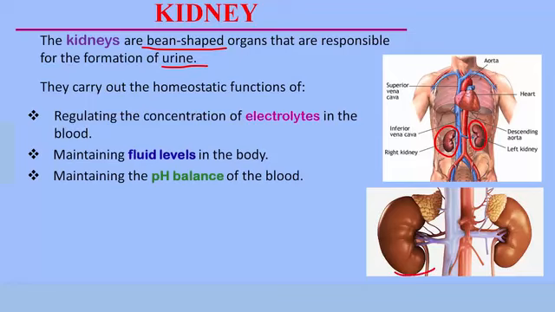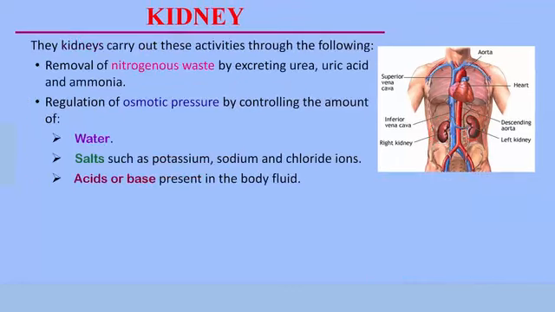Beyond the formation of urine, kidneys perform several homeostatic functions. And these functions have been grouped into three. They are regulating the concentration of electrolytes in the blood. The kidneys also help to maintain the fluid levels of the body. The kidneys also help to maintain the pH balance of the blood. How do they do this? The kidneys carry out their homeostatic functions by, one, the removal of nitrogenous waste products.